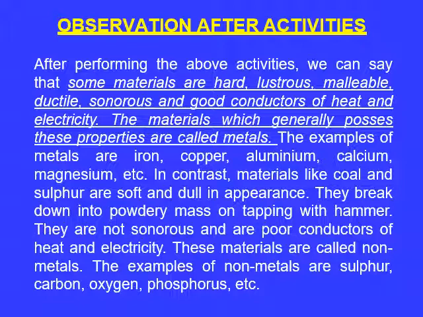For example, iron, copper, aluminium, calcium, magnesium, etc. In contrast, materials like coal and sulfur are soft and dull in appearance. They break down into a powdery mass on tapping with the hammer, they are not sonorous, and they are poor conductors of heat and electricity. These materials are called non-metals. For example, sulfur, carbon, oxygen, phosphorus, etc.